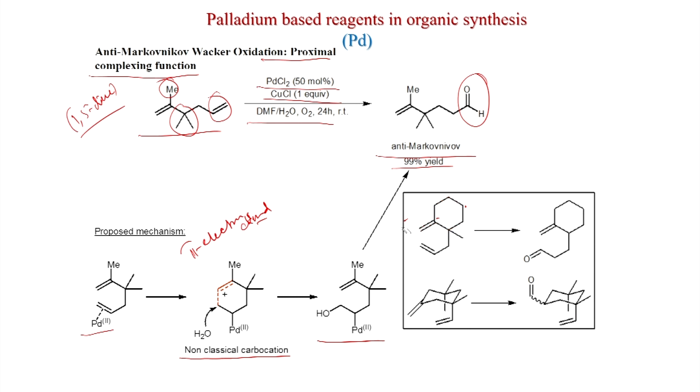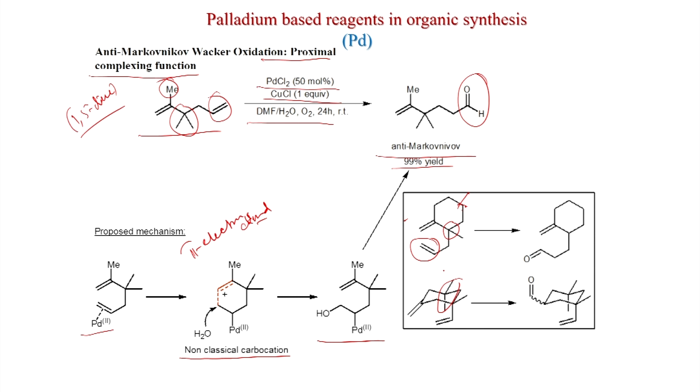So, we will see some more examples. Suppose you see this diene, here also a quaternary center is present, and this is the exocyclic olefin, and this olefin is a little bit far, and this olefin is reacting in anti-Markovnikov fashion, because here also this carbocation will be stabilized by this double bond. Now, interestingly, if you put two methyl groups here, what happens?